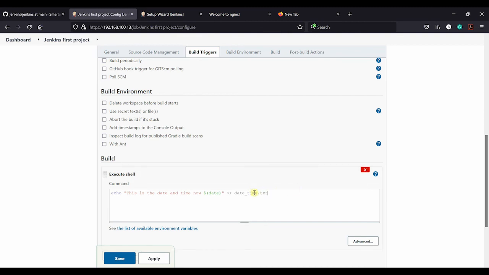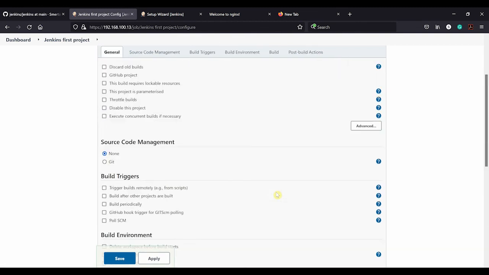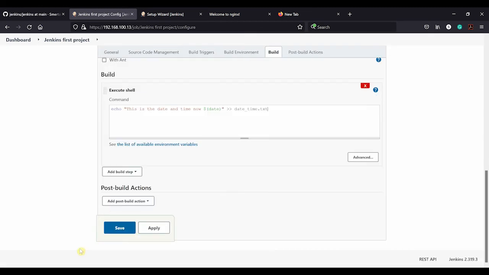That's it. So what's going to happen is it's going to output it to the current working directory, which I'm going to show you now, in case you're wondering, wait, where does the file go? So we've set up our first job, save that.